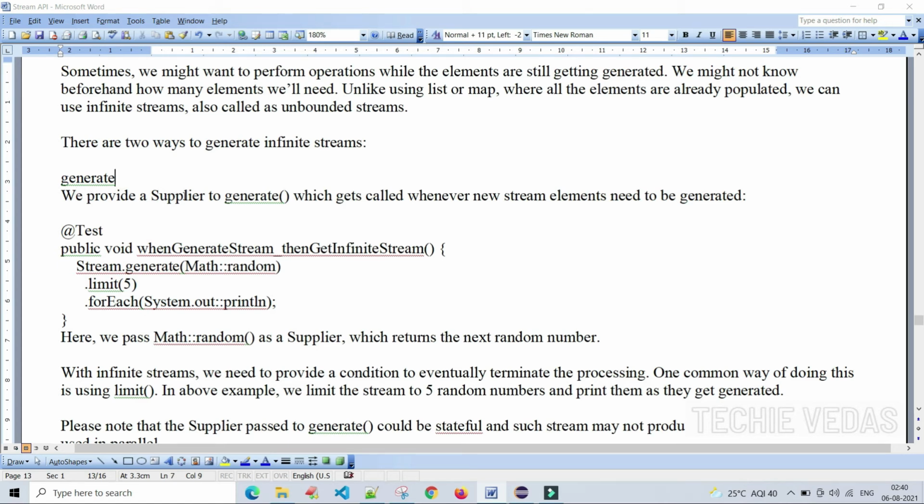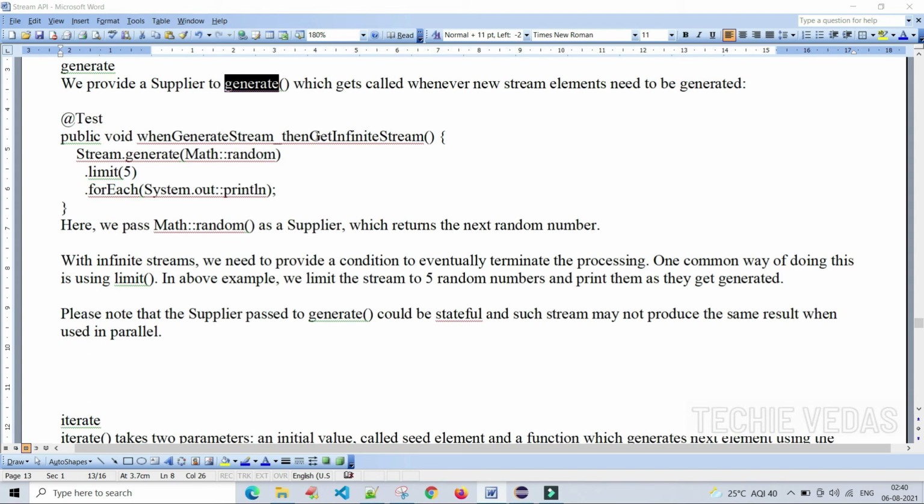We provide a supplier to the generate method, which gets called whenever new stream elements need to be generated. See here, we are creating the infinite stream. Stream.generate of Math::random means a random value will be generated and stored in the stream, up to 5 values only, limit of 5.